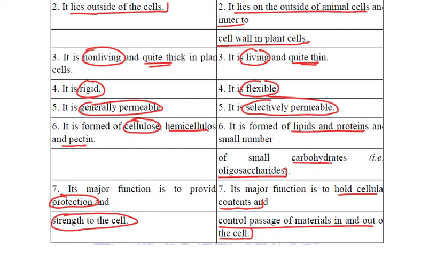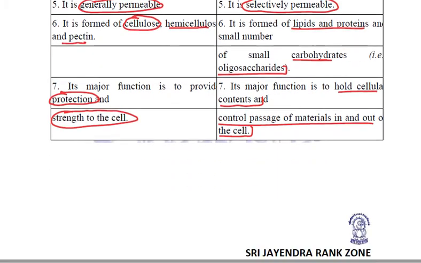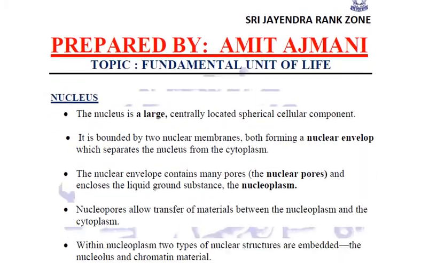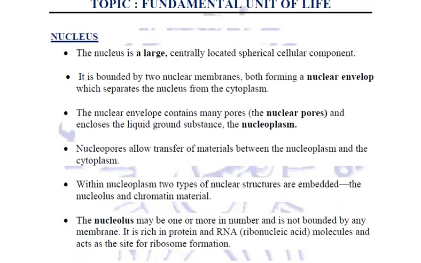Now, coming to the next, third and most important basic structure which is found in all types of cells, that is the nucleus. Let us see a few details about the nucleus. The nucleus is a large centrally located spherical cellular component.